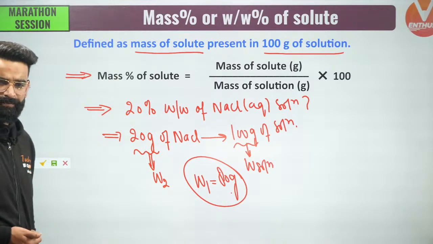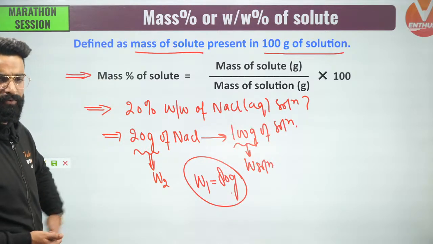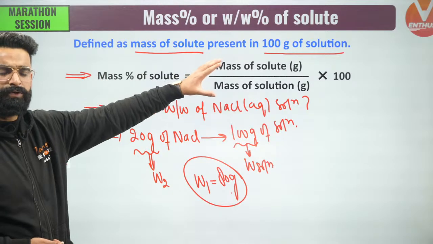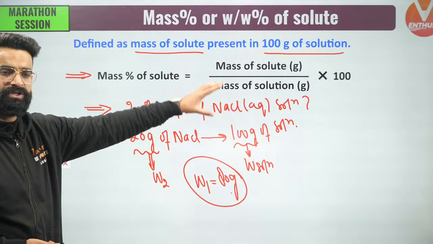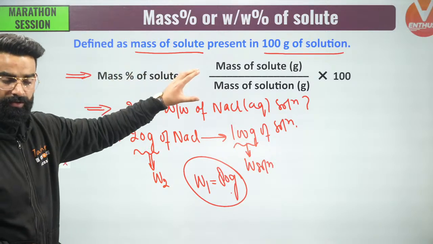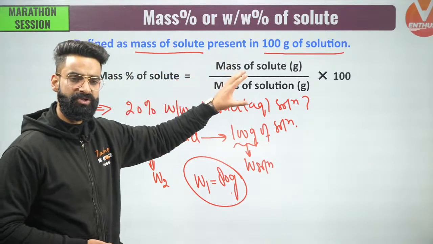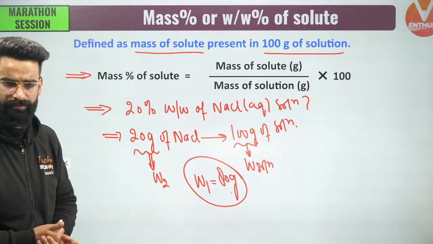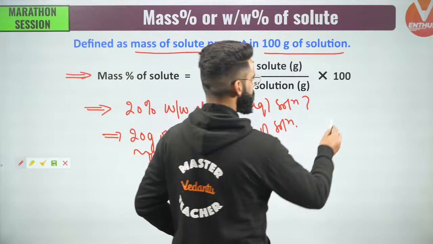Okay. At the same time, guys, I want you to remember this formula. Mass of solute in grams divided by mass of solution in grams multiplied by 100. This is going to give me the weight by weight percent of solute, or we call that the mass percent of solute.